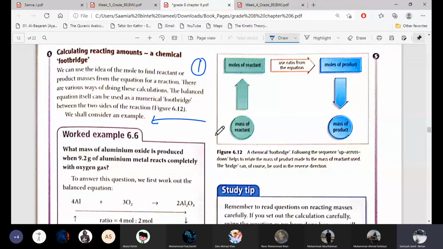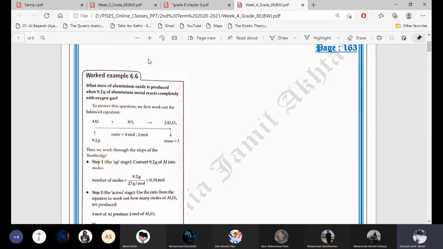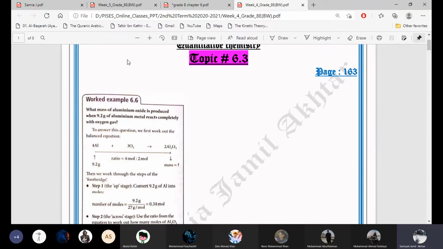What is in this question? In this question, the mass of the reactant is given to you. For example, see in this example, what mass of aluminium oxide is produced? It means aluminium oxide, the product, is asked from us. The mass of the product is asked. So let me write here what they are asking: the mass of aluminium oxide is equal to question mark.